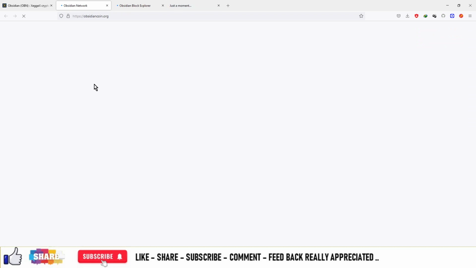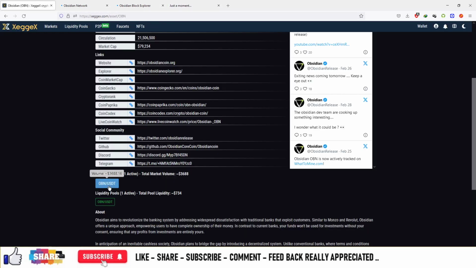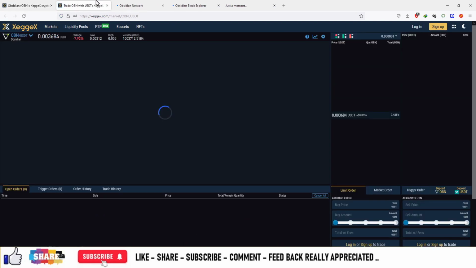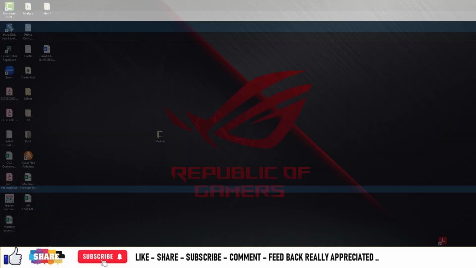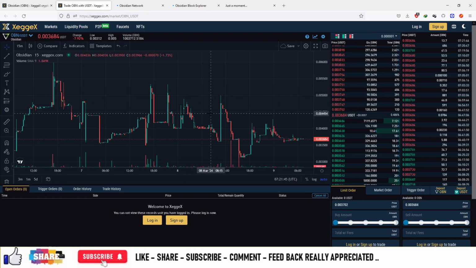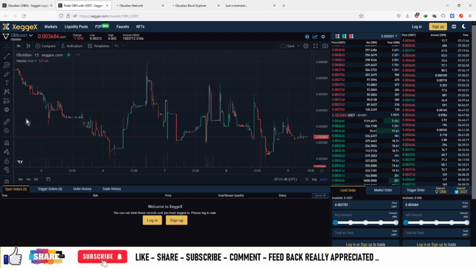So this is the main website, obsidiancoin.org. This is the explorer section and this is the CoinGecko website. Now let us first look at how we can trade the currency. This is available on ZEX, and you can see right now the price of this currency is $0.003. So this is the price, and now let us look at the levels.